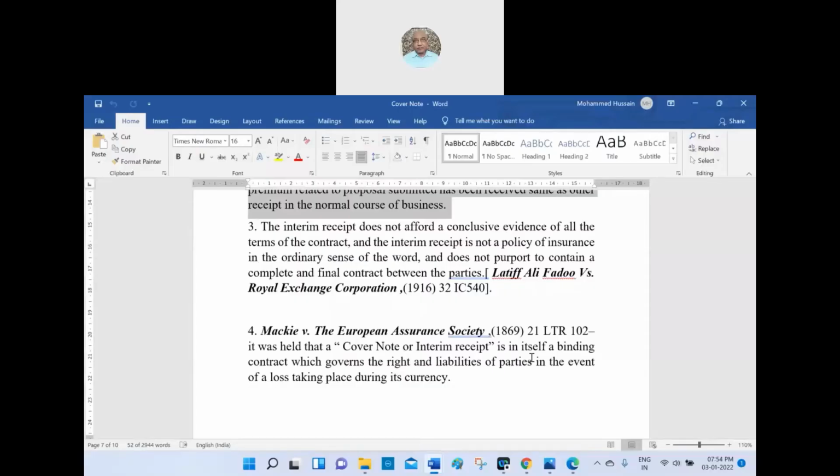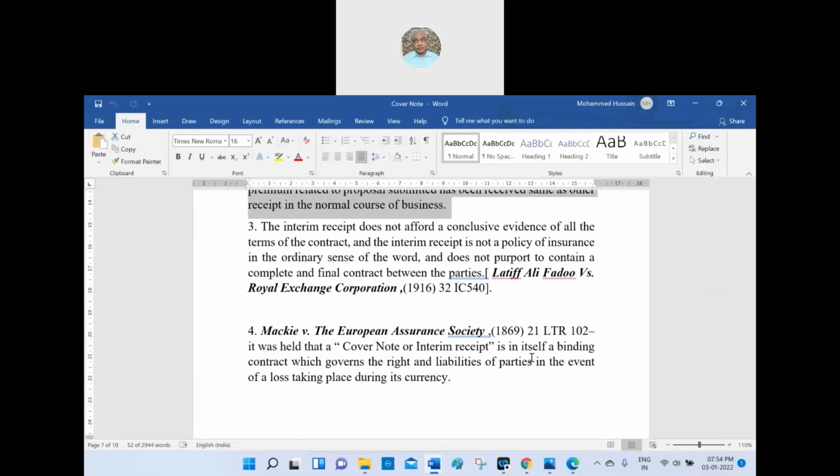Let us see the third point, the interim receipt. Yes, the interim receipt does not afford conclusive evidence of all the terms of the contract, and the interim receipt is not a policy of insurance in the ordinary sense of the word, and does not purport to contain the complete and final contract between the parties. That is clearly mentioned in Latif Ali Faddu versus Royal Exchange Corporation. Sir, some cases say even the cover note is like that, having all the functions like the certificate of the policy. But here they say it is only a receipt given for the premium, but the cover note should be signed by the insurer.